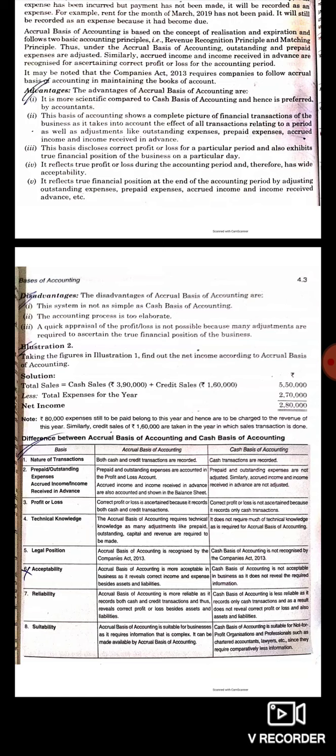So these are the points of differentiation between accrual system of accounting and cash basis of accounting. So I hope both these concepts are clear to you.